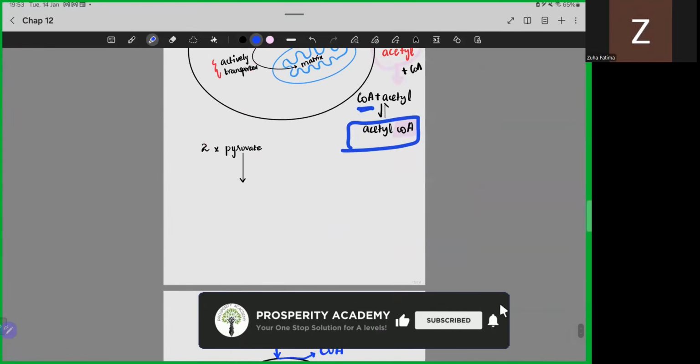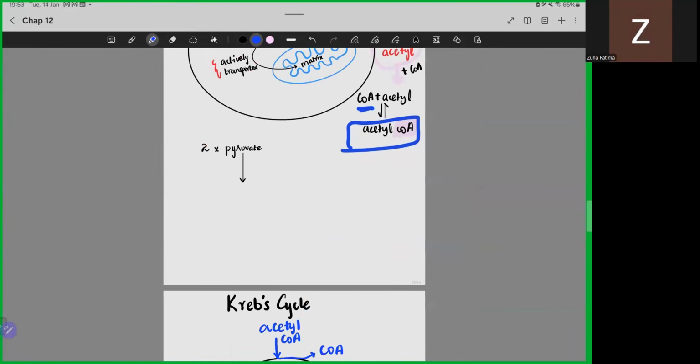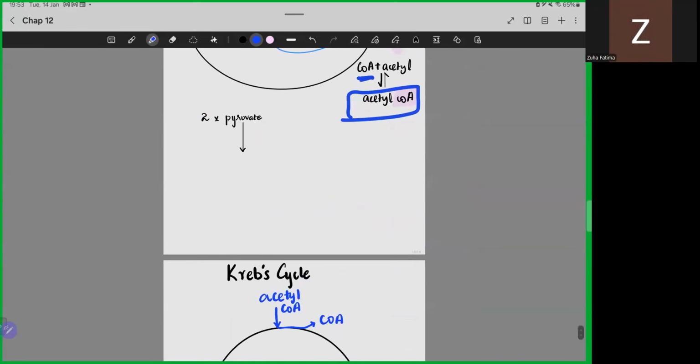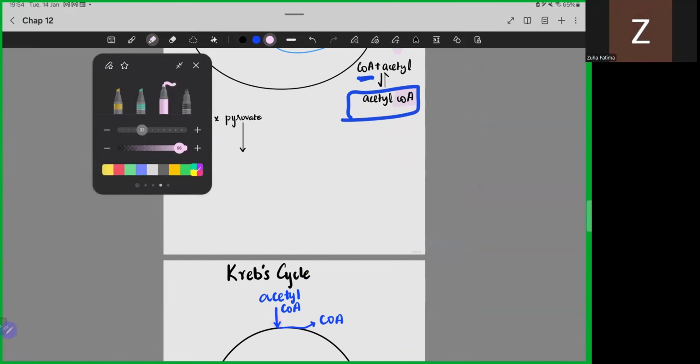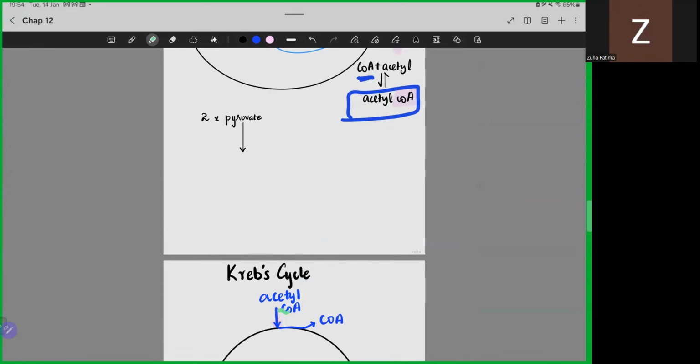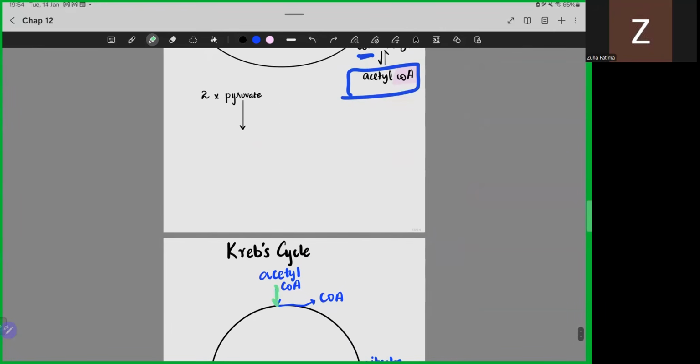Now, the main reason for the combination of acetyl CoA to take place was for the acetyl to be carried to the Krebs cycle. Now, if you observe, once the coenzyme has carried acetyl to the Krebs cycle, it is detaching. Can you all observe this? कि हमारे पास जैसे ही उसने एसिटाइल को क्रेब्स साइकिल में एंटर करवाया उसने खुद डिटैच हो लिया because the sole function of the coenzyme A was to act as a carrier for that acetyl.